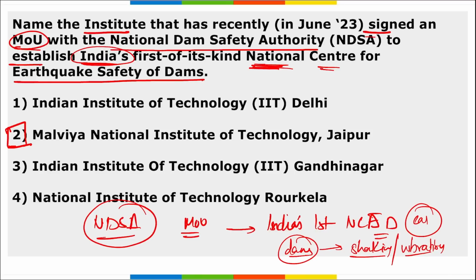Also, to protect the already built dams and to come up with new technology that will keep our dams safer and protected during an earthquake, this research will also be done here. Correct? A total of 30 crore rupees will be spent here over the next 5 years on research and development in this particular area to make our dams safer and protected from earthquakes.